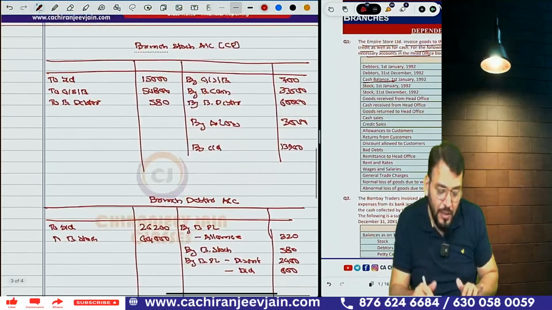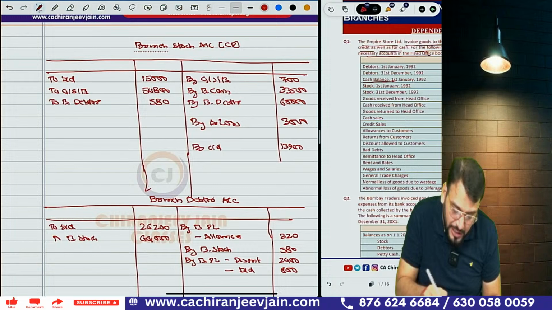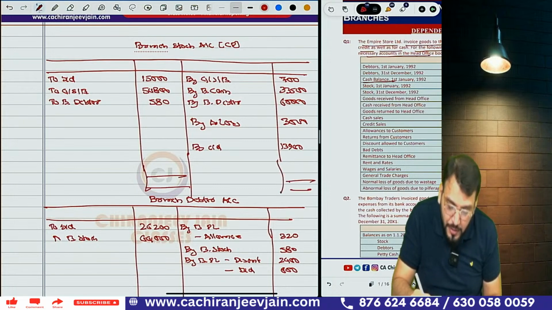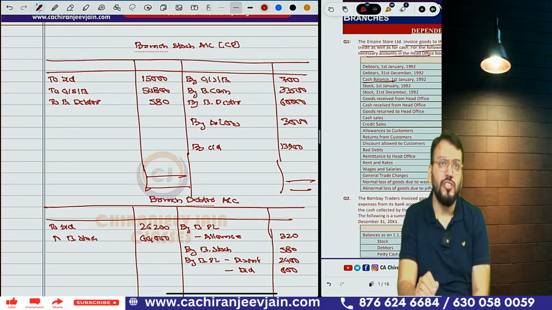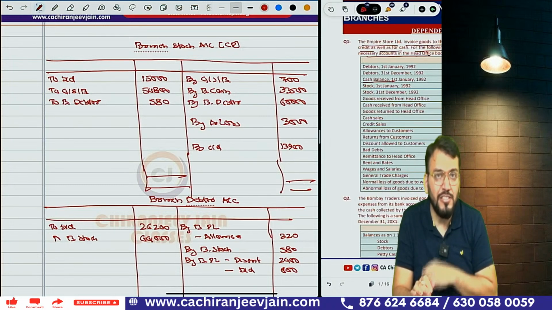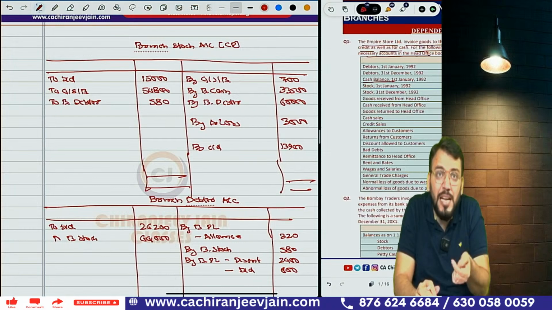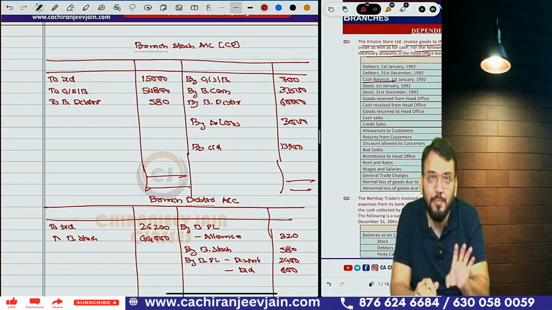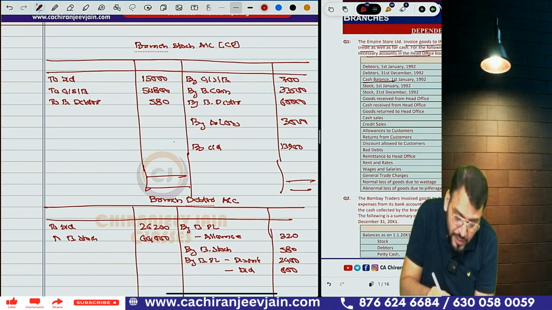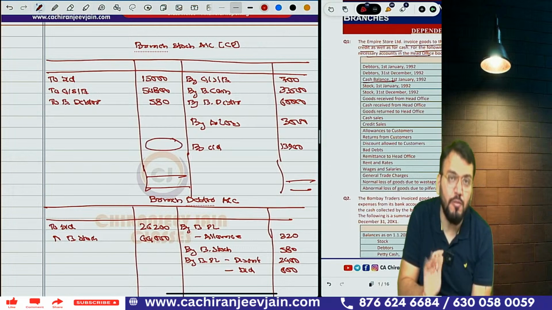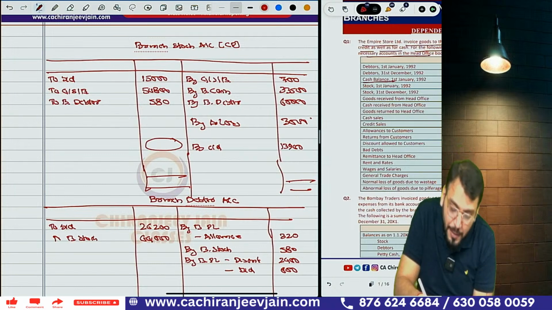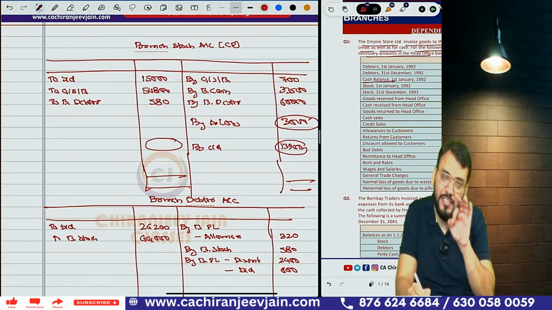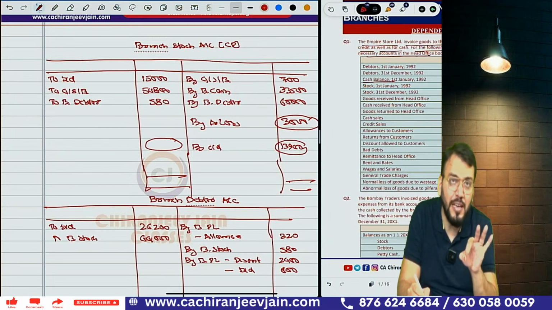Now we need to find out the balance amount. So now if you see, you need to find out what? You need to find out surplus. So you can see in this particular question the sale price is not given. If sale price is not given, you can't calculate surplus. In that case, if the balancing figure comes on the debit side, it will be surplus, and if the balancing figure comes on the credit side, it will be either abnormal loss or closing stock. You can see both are given, so it is understood that the balancing figure will come on the credit side.